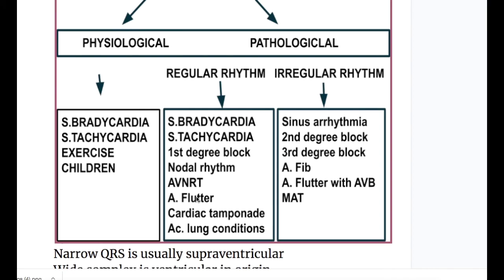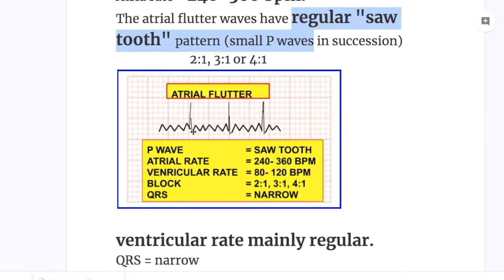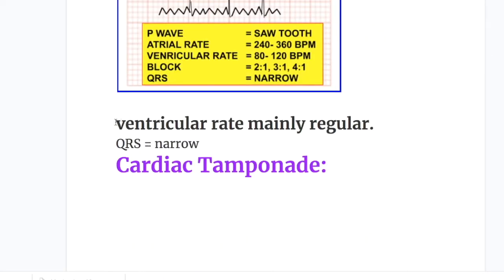Next is atrial flutter. In atrial flutter, the atrial rate is 240 to 360 beats a minute. The atrial flutter waves have a regular sawtooth pattern. They have small P waves in succession. There is a block of 2:1, 3:1 or 4:1. So the atrial rate is 240 to 360 beats a minute and the ventricular rate is 80 to 120 beats a minute and the QRS is narrow. The ventricular rate in atrial flutter is mainly regular.